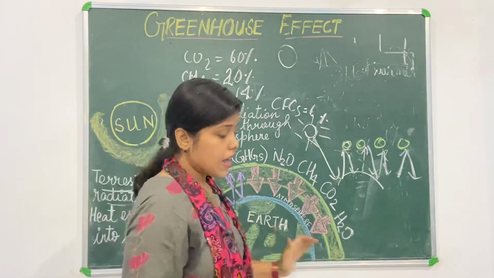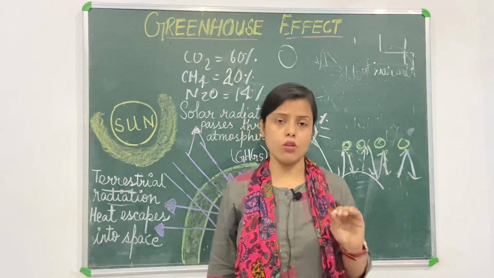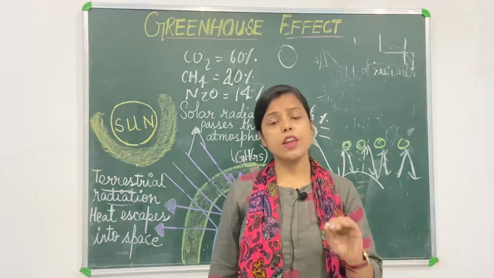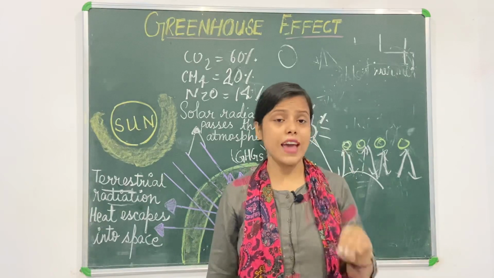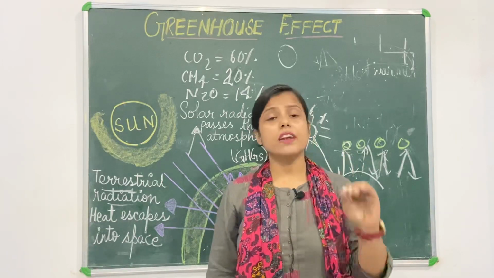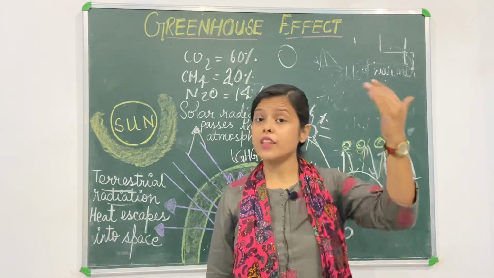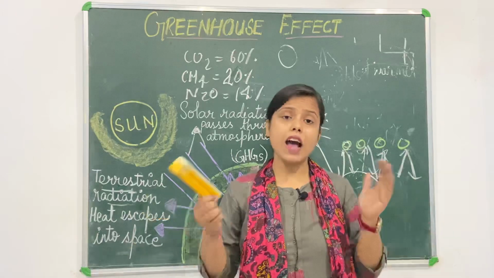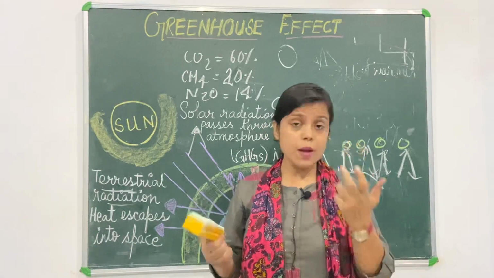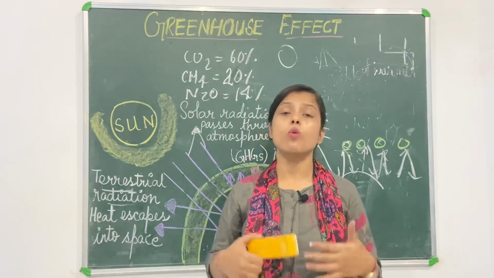Now, as you know, anything in excess is harmful. In the same way, if there is an increase in the percentage of greenhouse gases, ultimately it will make the temperature of the earth go hotter than it is required.